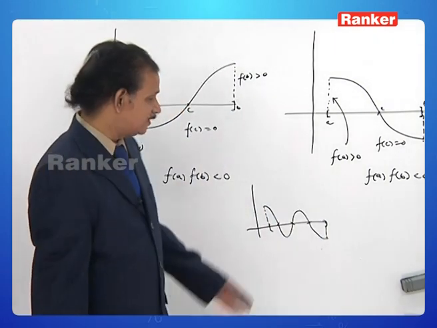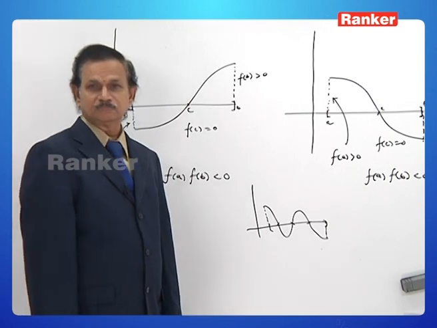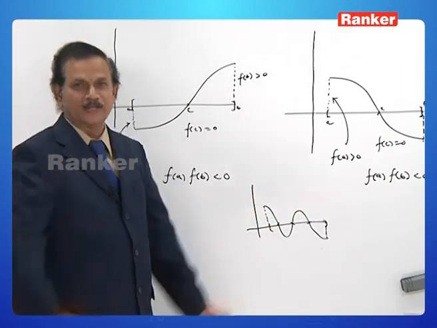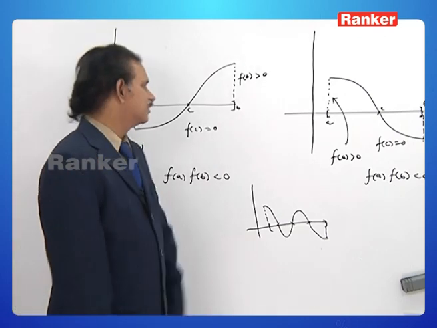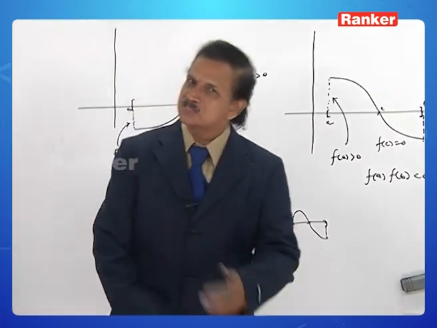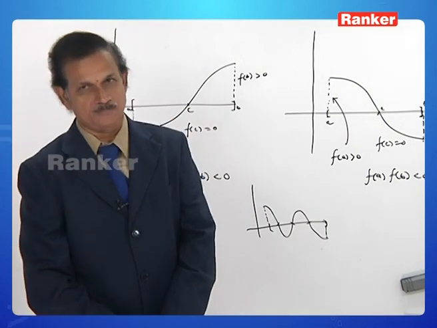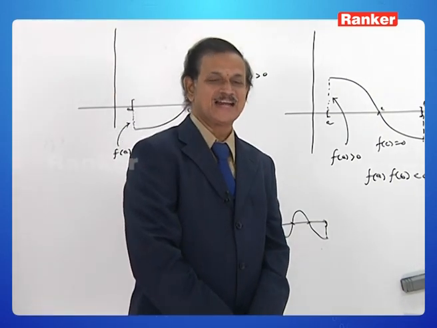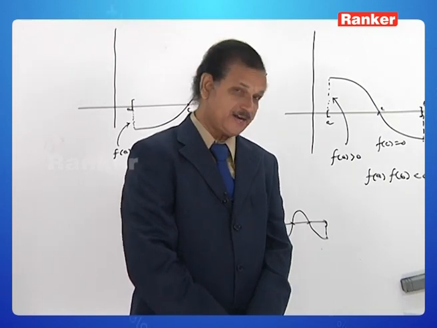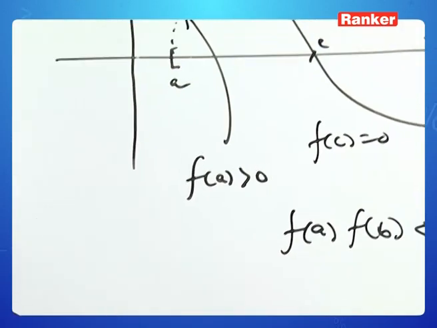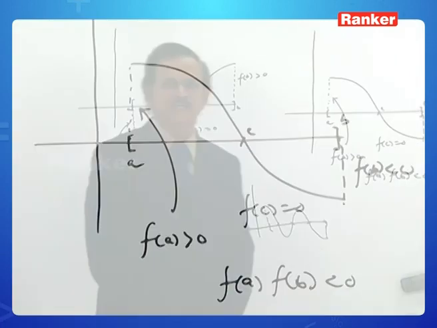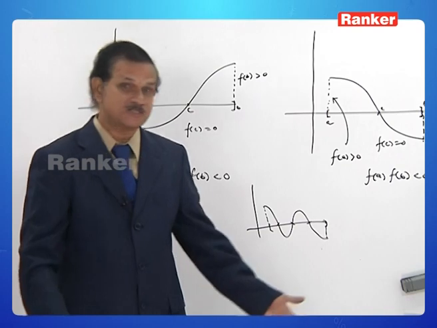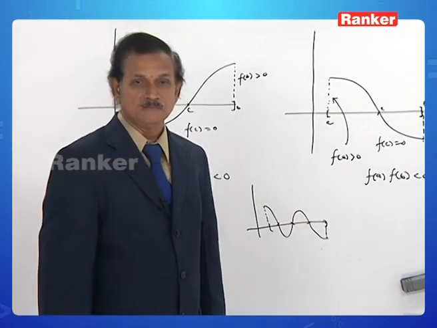Who told you that the graph is like this? What can you assure? We can assure that there is at least one point c such that f of c is equal to 0. This is the essence of Bolzano's theorem, or Bolzano's mean value theorem, or the particular character of continuous functions, provided f of a into f of b is less than 0, which has a wide range of applications in the solution of so many transcendental equations also.